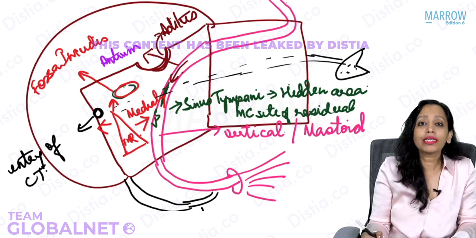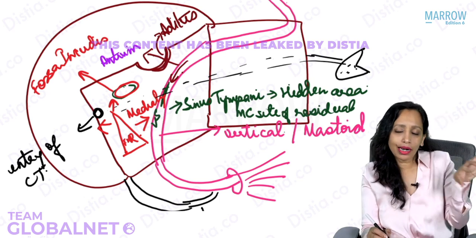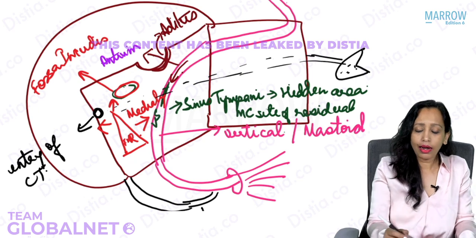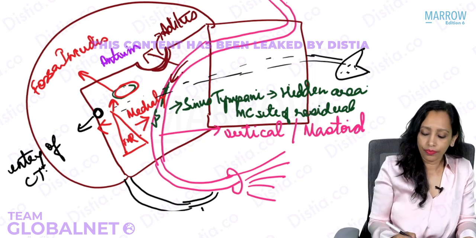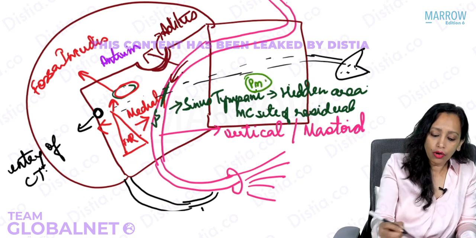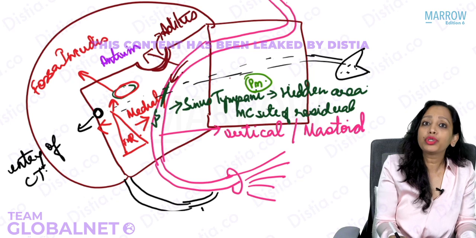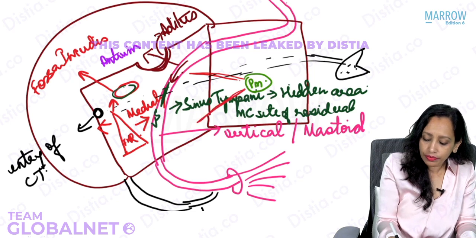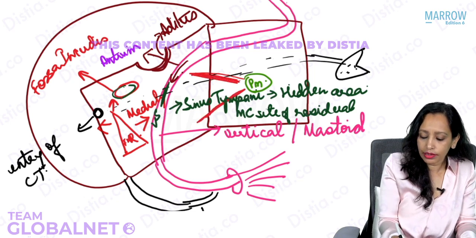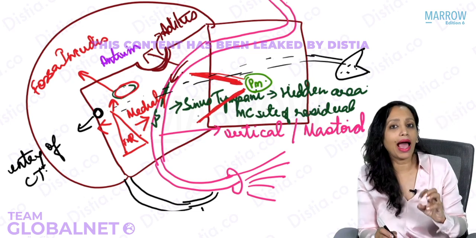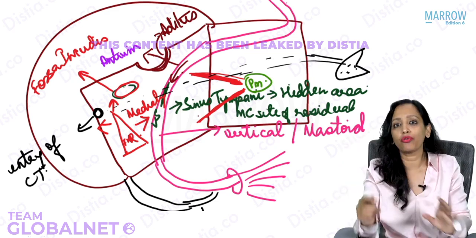And whenever we say sinus tympani, to localize exactly where the sinus tympani, or the hidden area of the middle ear, is, there are two landmarks. Just see this. Here in the center we have the promontory, we know that. Now from the promontory arise two crests of bone which go superiorly and inferiorly, like this. So this sinus tympani area lies in between these two crests of bone.